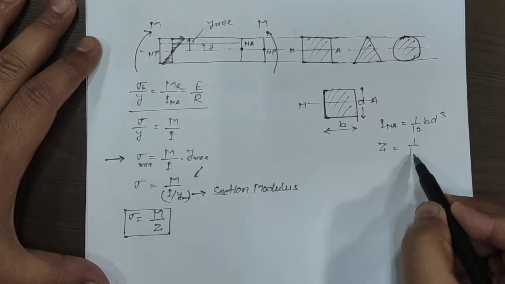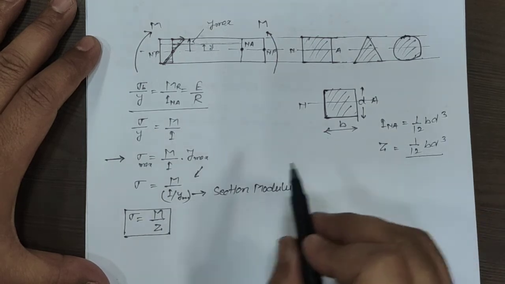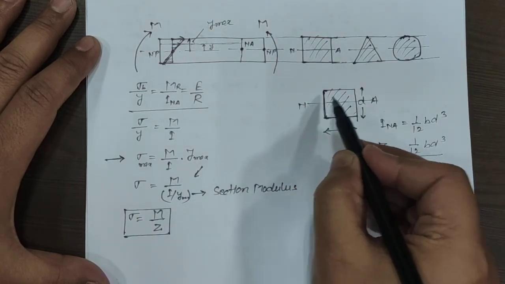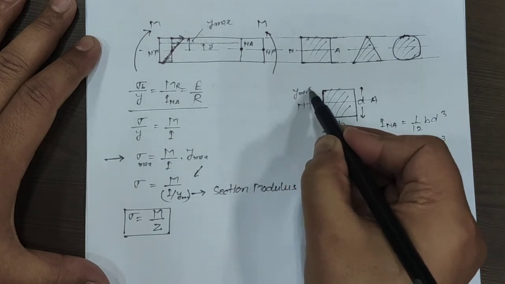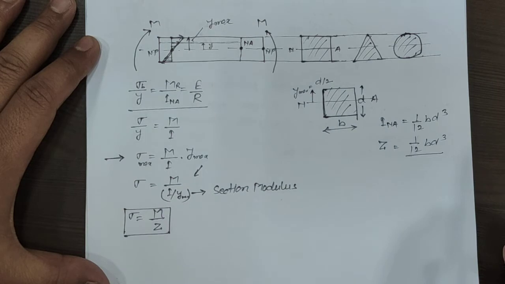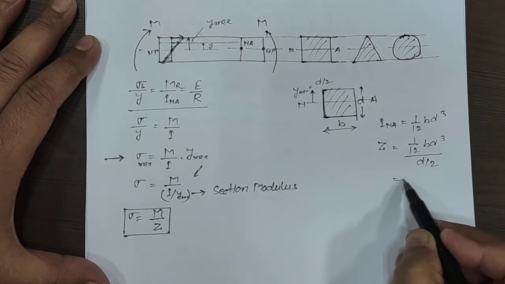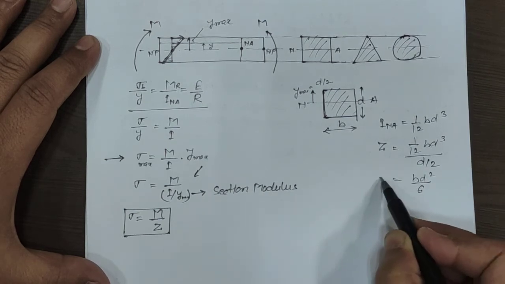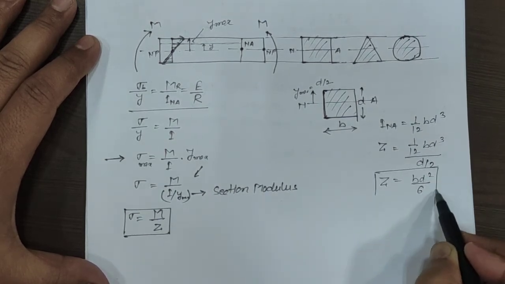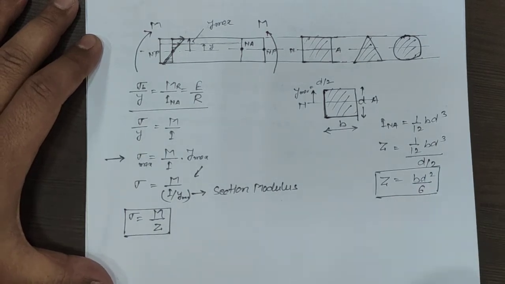Z will be equal to 1 upon 12 b d cube divided by y maximum. The value of y maximum will be equal to d by 2. So this one divided by d by 2, the value will be equal to b d square divided by 6. The section modulus for a rectangular cross section is b d square by 6.